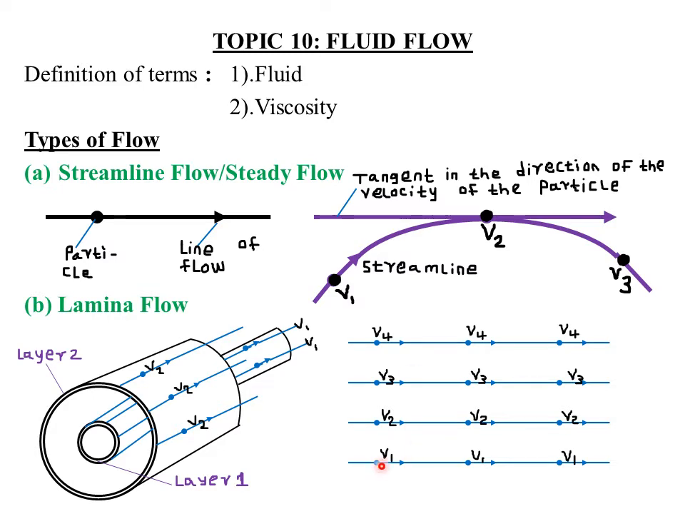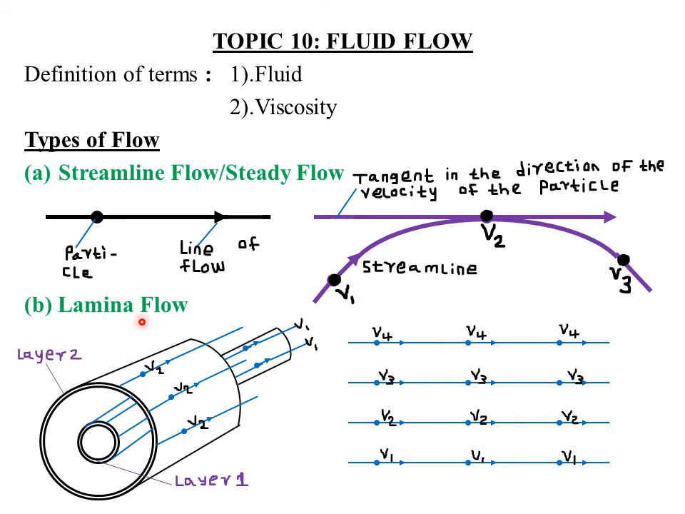Also, if the particles in the first layer have a velocity which is different from the particles in the second layer, having also a velocity which is different from particles in the third layer, and a velocity which is different from the velocity of the particles in the fourth layer, then that flow is also said to be laminar. But remember, for streamline, the particles must have the same velocity. That is unlike in the laminar.